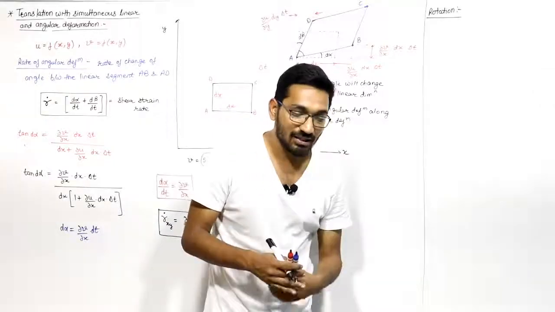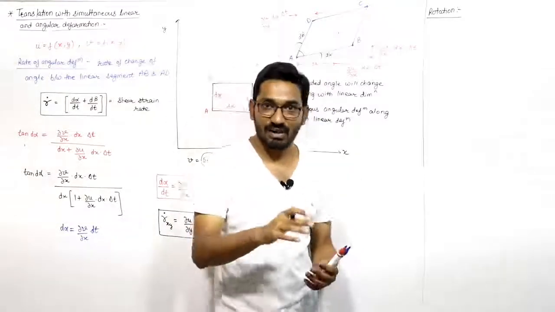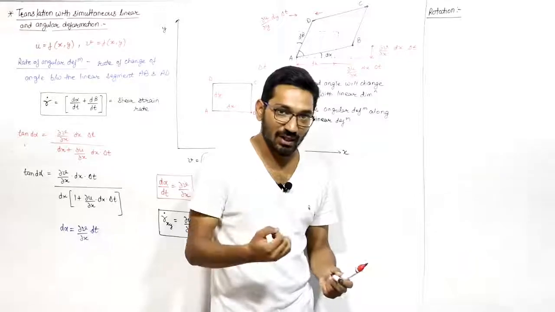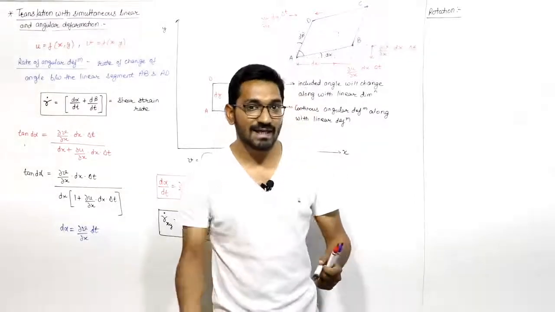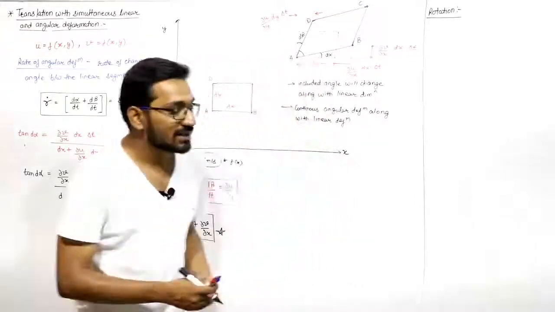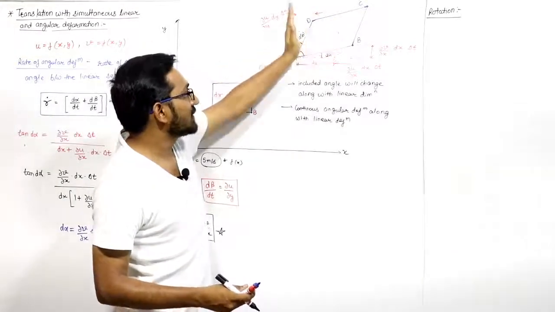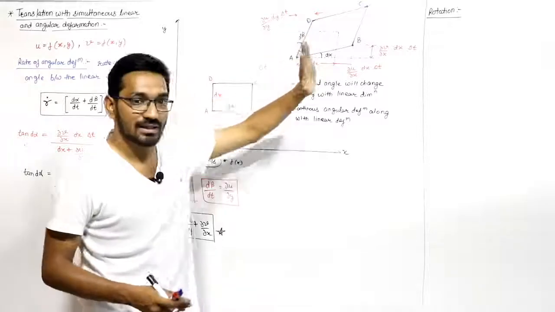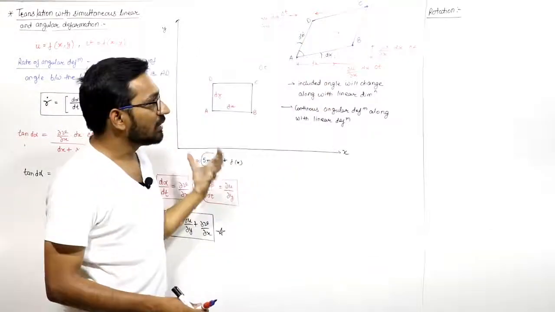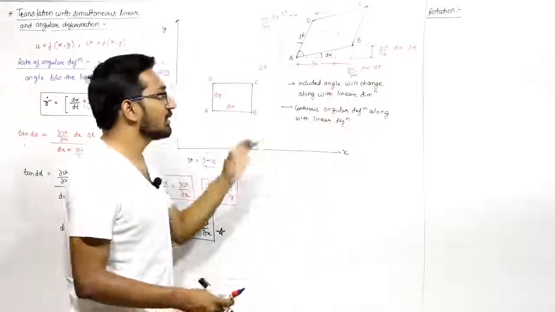The transverse displacement of B with respect to A and the lateral displacement of D with respect to A can be considered as the rotation of the linear elements. This will introduce the term known as rotation in the flow field.